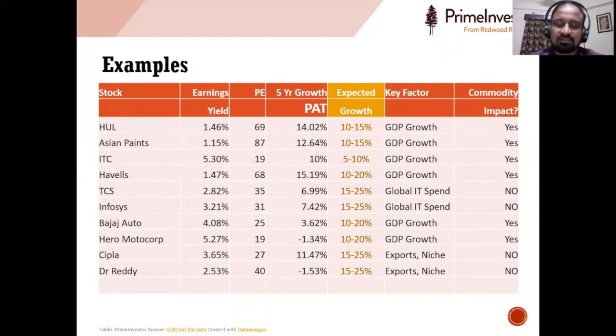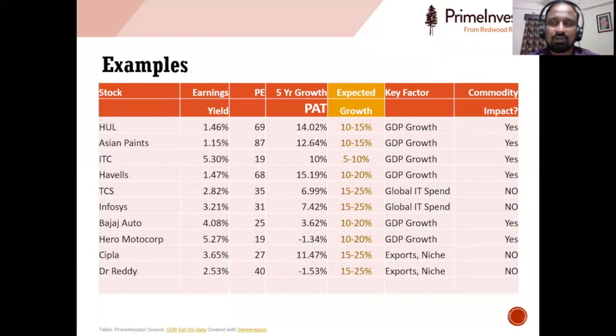And this methodology we can only apply to steady growing companies or steady growth sectors, or companies that are of reasonable size and maturity and are growing at a steady rate. That is it. And the stocks and sectors we have discussed here are only for illustrative purposes and are not